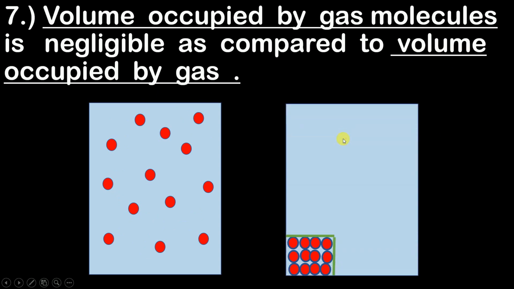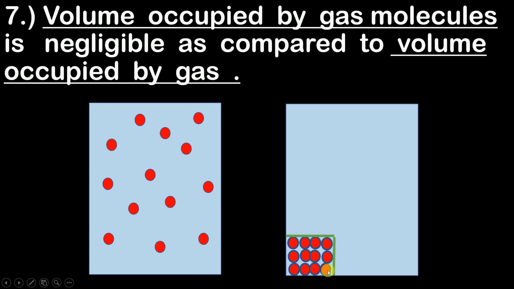Whereas now what we do is that we take all these molecules, that is we compress all the molecules in a corner. Okay, so when we compress all these molecules in a corner, this volume, can you see this small box over here, this volume is nothing but the volume occupied by gas molecules. Don't get confused, this complete cylinder is the volume occupied by gas, and this small square is nothing but the volume occupied by only the gas molecules. Okay, so is this clear?